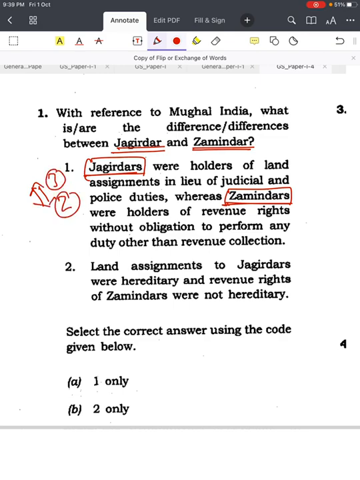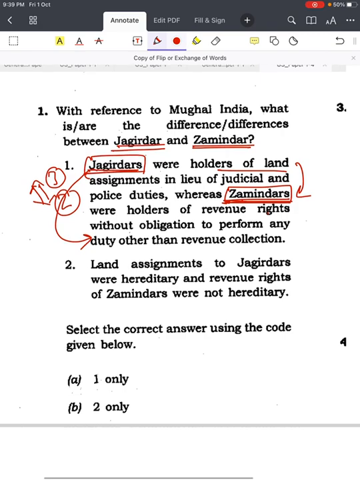Logically also, Zameen means land, so holders of land are most probably Zamindars and not Jagirdars. And holders of revenue rights without obligation to perform any duty other than revenue collection is not appropriate for Zamindar, but it is most appropriate for Jagirdar.